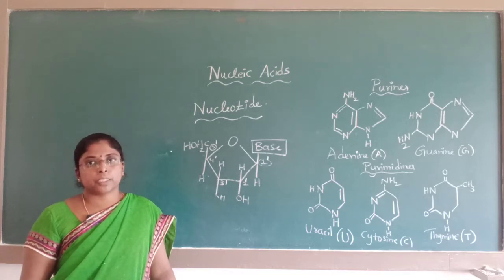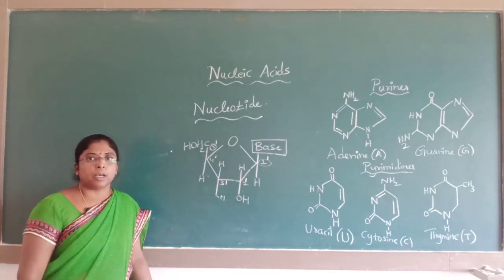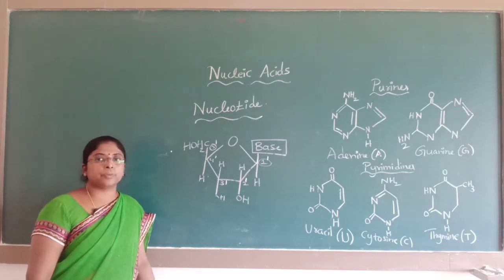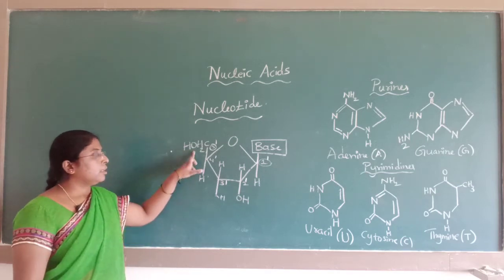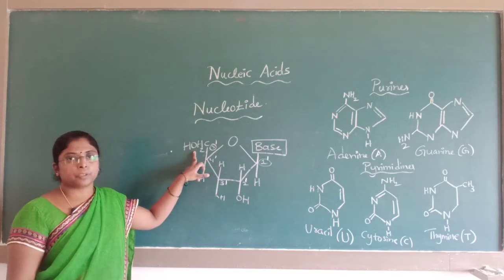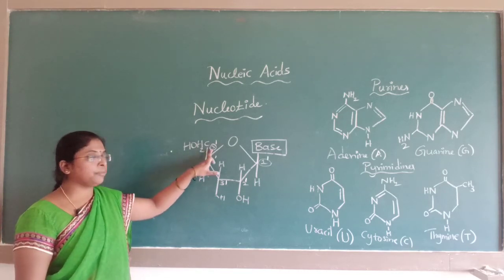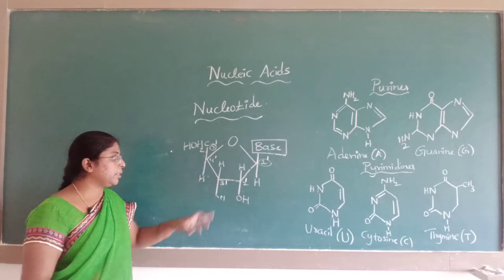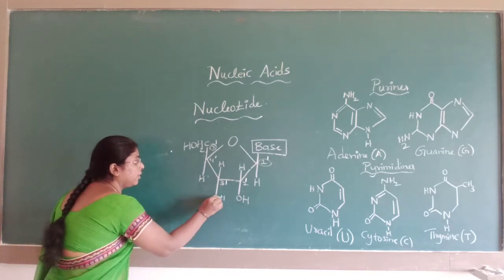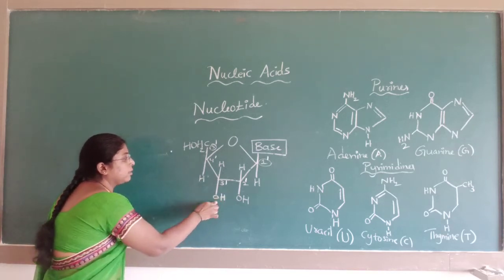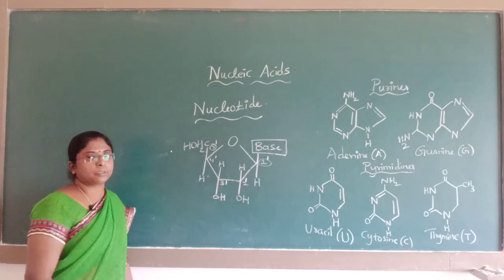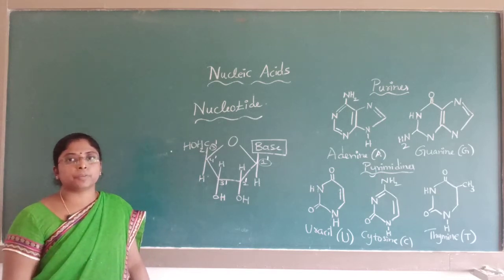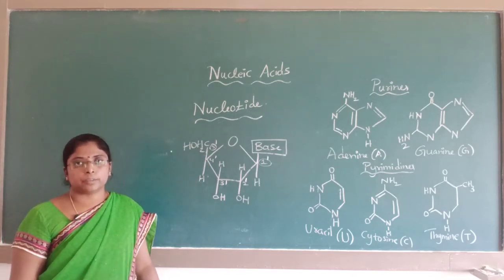Phosphoric acid, when it reacts with the nucleosides, forms a nucleotide. The position of this phosphoester group may be at the 5th position or at the 3rd position. The hydroxyl group at the 3rd or 5th position forms a phosphoester linkage.